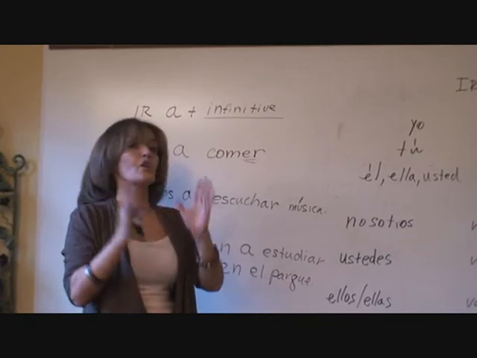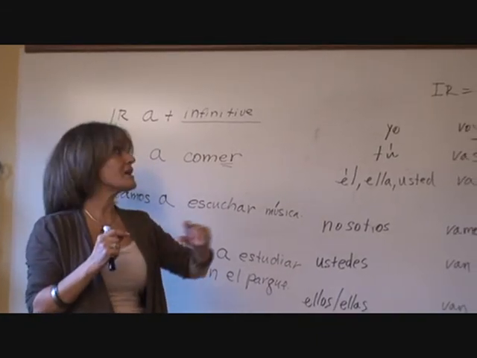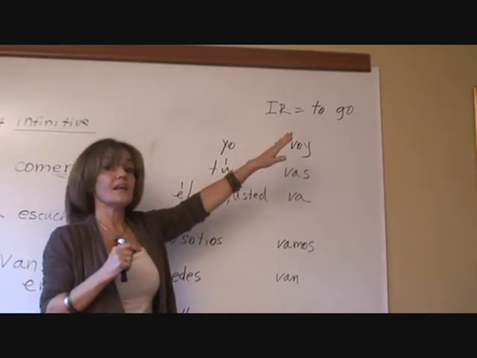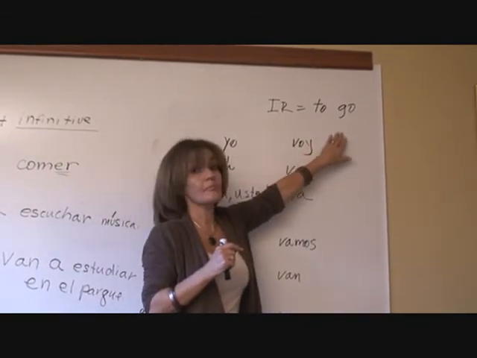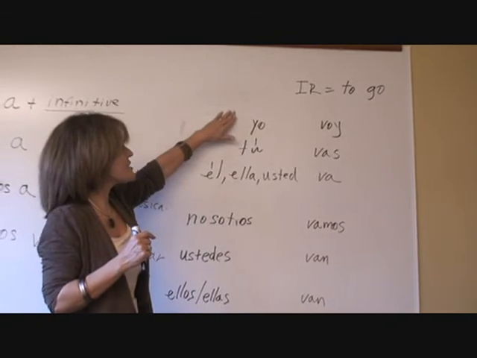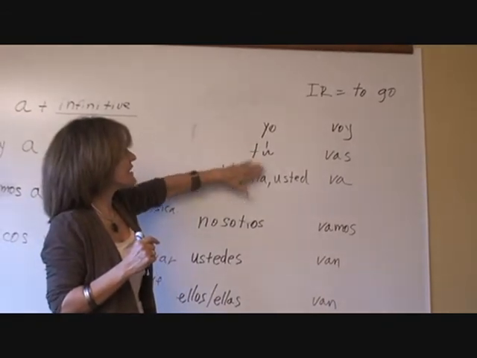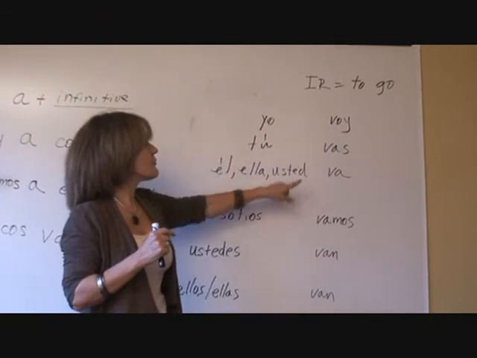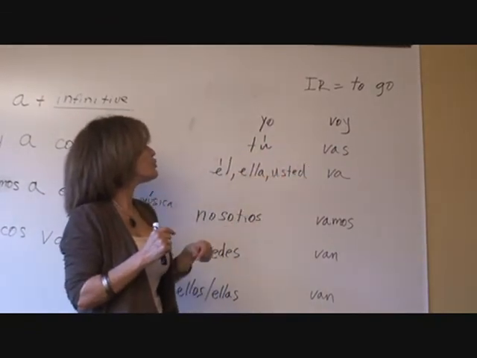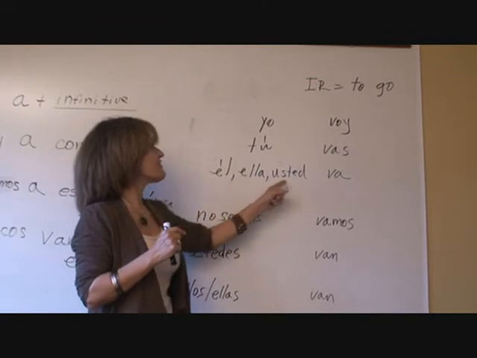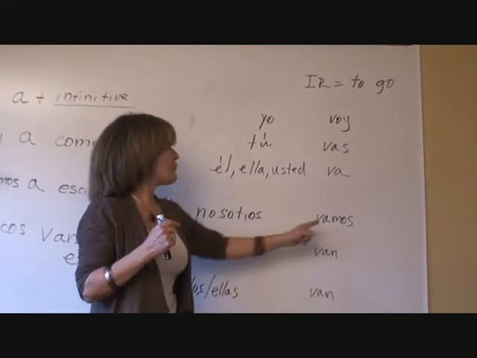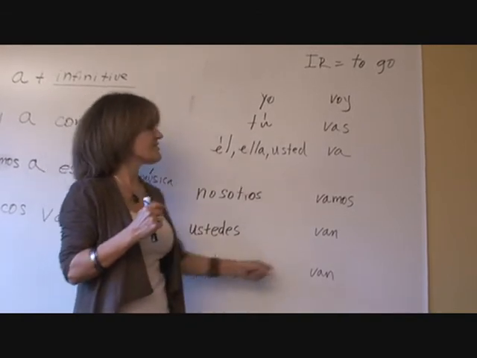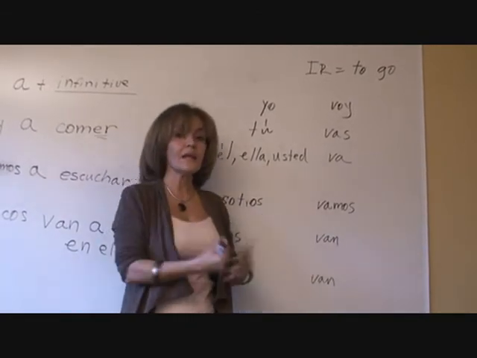Let's recap. All you need to do is learn to conjugate the verb ir, which in English means to go. These are the conjugations when each subject takes its own ending. Voy for yo, vas for tú, él, ella, usted va, vamos for nosotros, ustedes van, ellos y ellas van. You conjugate the verb ir.